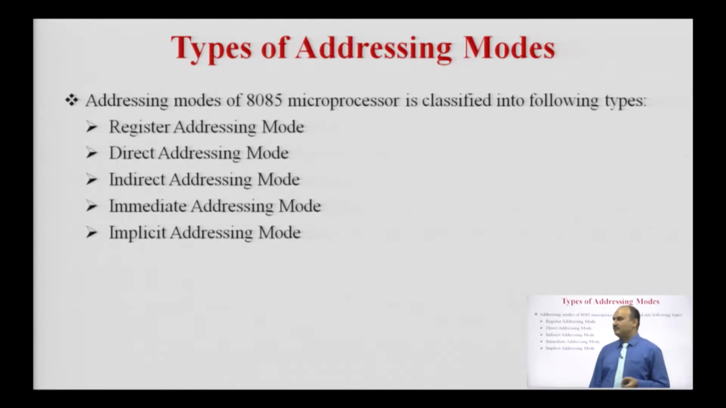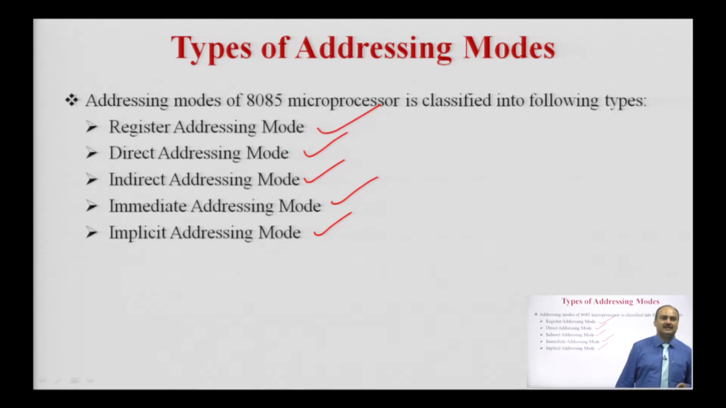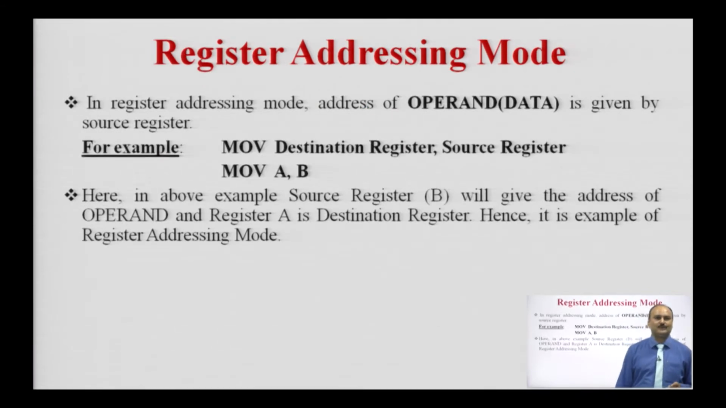In the 8085 microprocessor, we have different types of addressing modes: register addressing mode, direct addressing mode, indirect addressing mode, immediate addressing mode and implicit addressing mode. So, this is the general classification of the addressing modes in the 8085 microprocessor. Let us see these addressing modes one by one. The first one is the register addressing mode.